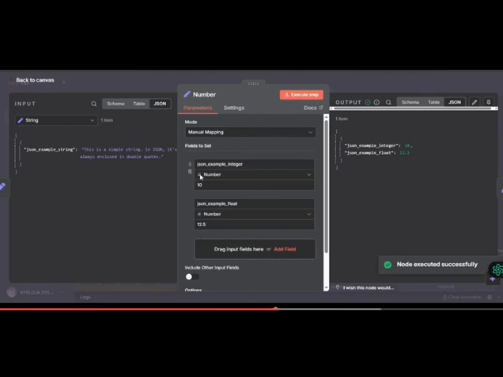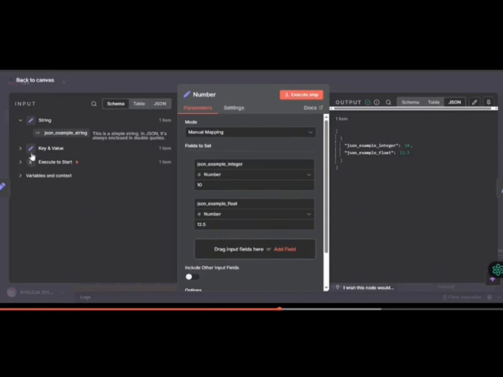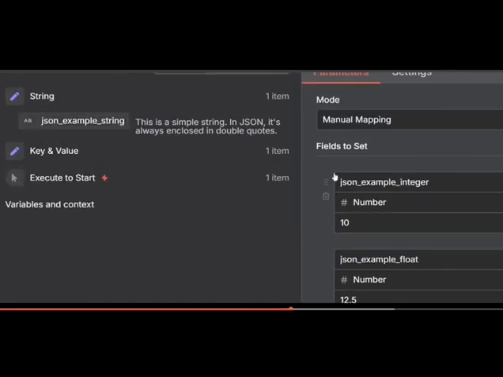So let me do this. You can see here now, I know that this is a string. Why do I know it's a string? I can see this AB representation here. This one, on the other hand, is a number.